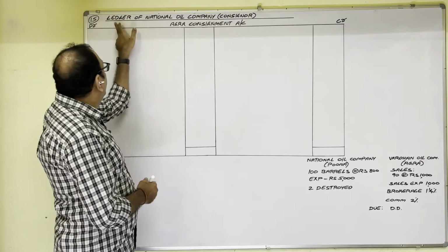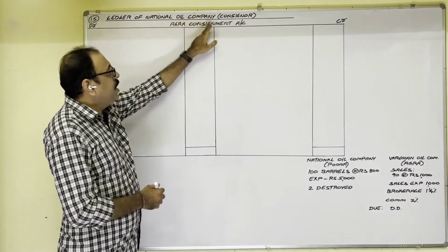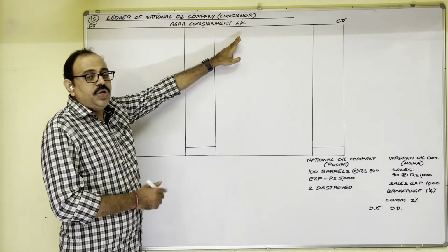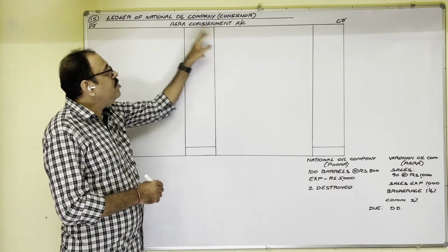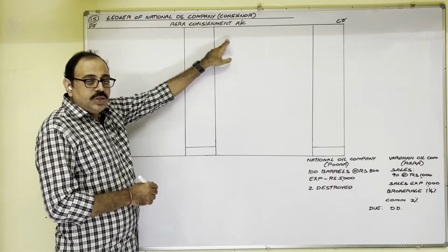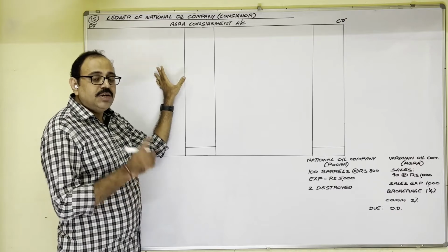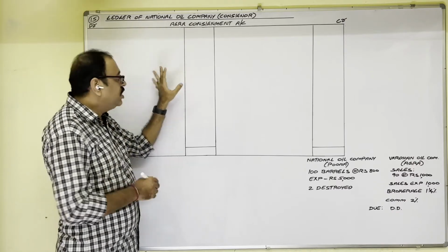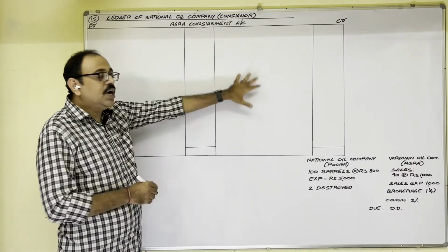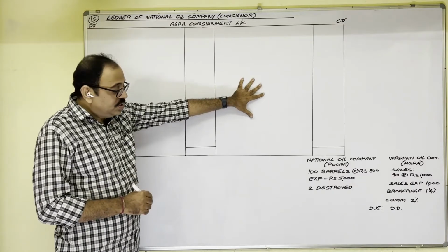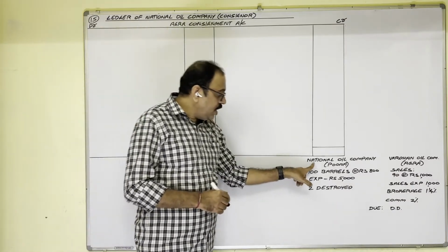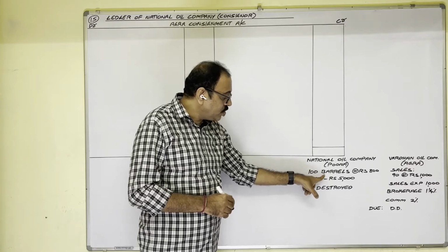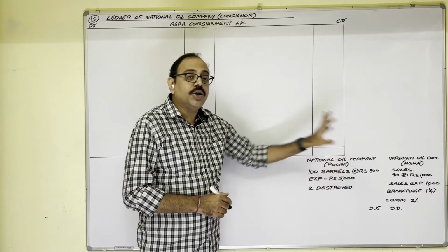Heading is Ledger of National Oil Company, consignor. In the question he is asking only one account, Agra consignment account. This is a nominal account. Consignment related expenses and losses we have to show on debit side, incomes and gains on credit side. First, what happened? Consignor sent 100 barrels of oil at the rate of 800 rupees each.